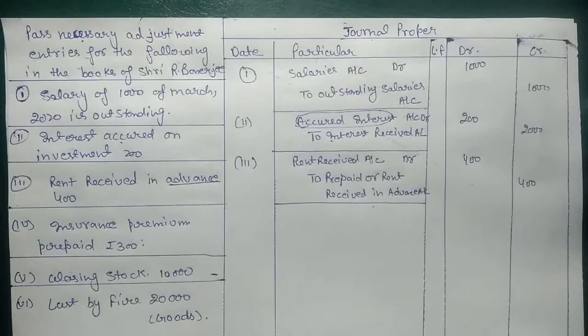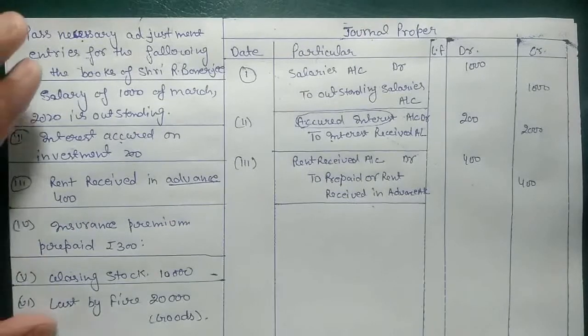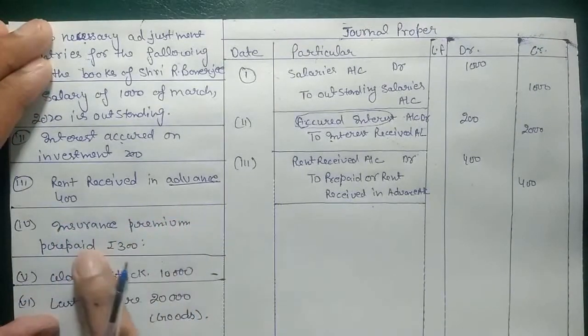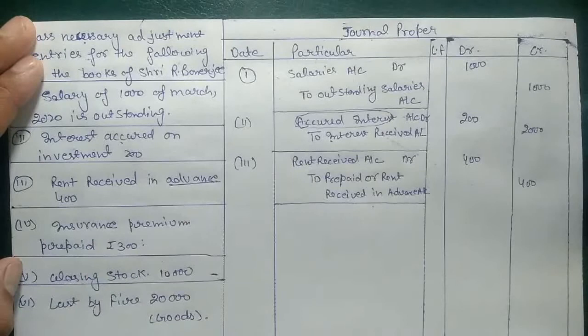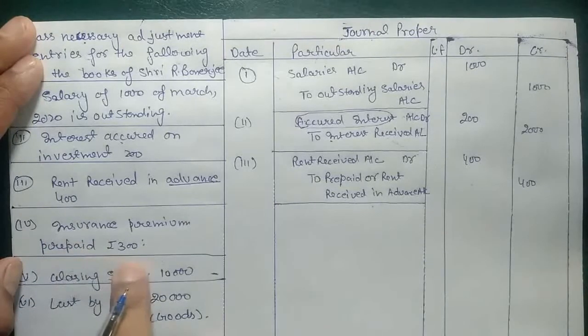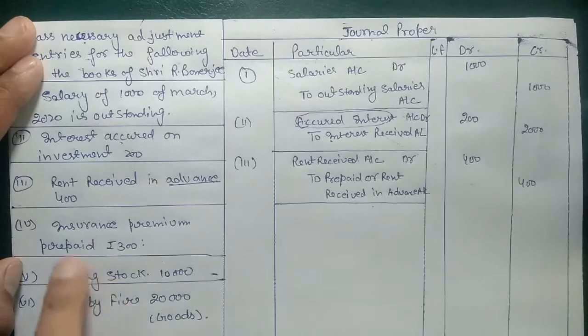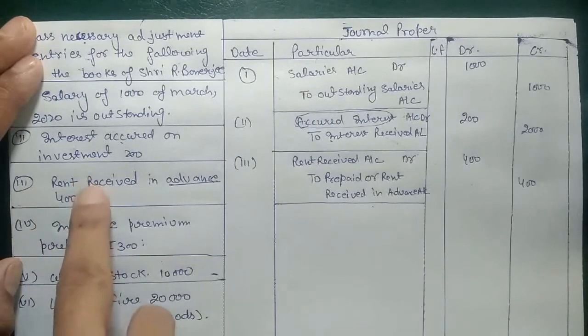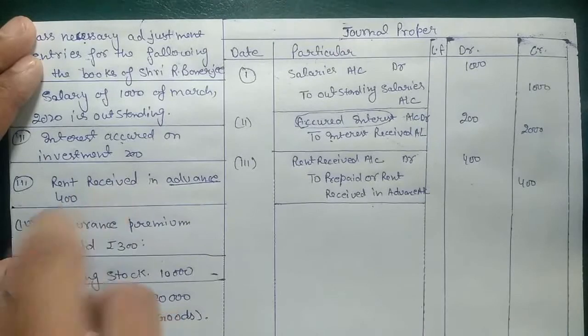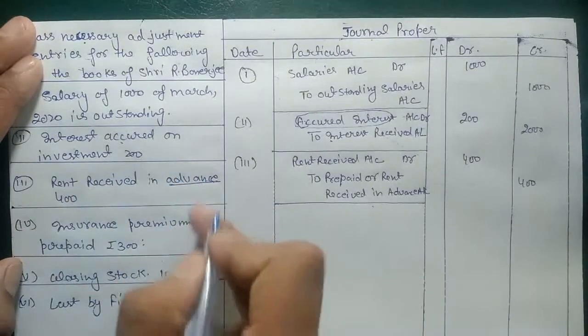But in case of advance, we need to flip the entry, and this is the income because we are receiving. Next, insurance premium, because insurance premium is an expense for us because we pay insurance premium, and this is the prepaid. It means we paid more than our premium. If we have a premium of 600 and we paid 800 to them, so here we have paid advance, here we have received advance. So there is a difference in both the entries also.